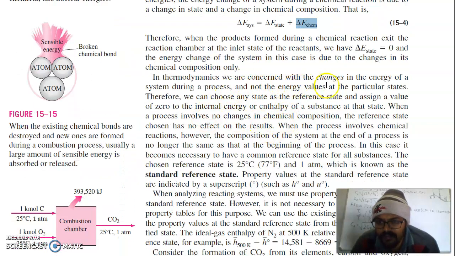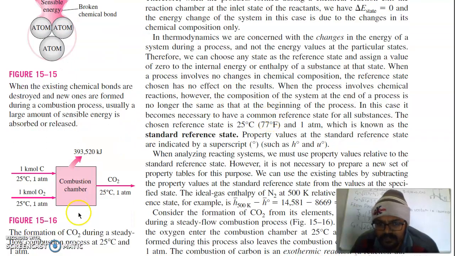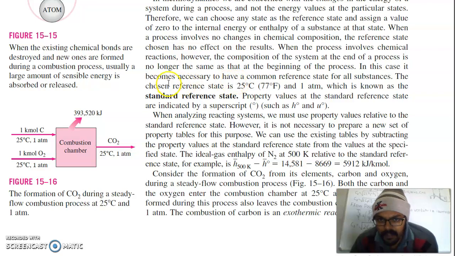In thermodynamics, we are concerned with the changes in energy of a system during a process and not the energy value at particular states. Means we need change of energy. We are not concerned about the absolute value of energy. So we can choose any state as a reference state and assign a value of 0 to the internal energy or enthalpy of the substance at that state. When a process involves no change in chemical composition, the reference state chosen has no effect on the result. So in this case, it becomes necessary to have a common reference state for all substances. The chosen reference state is 25 degrees Celsius and 1 atmosphere, which is known as the standard reference state.